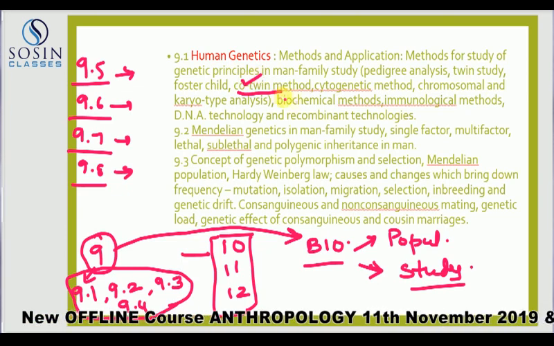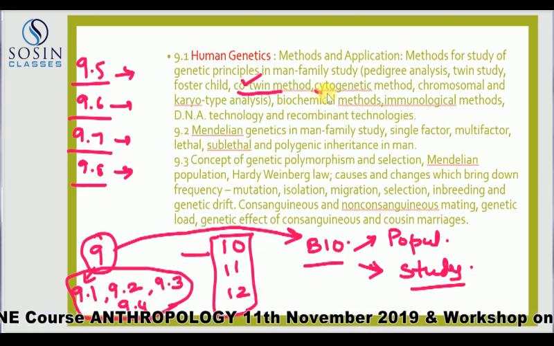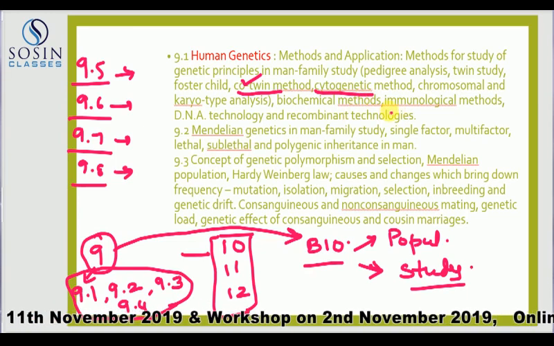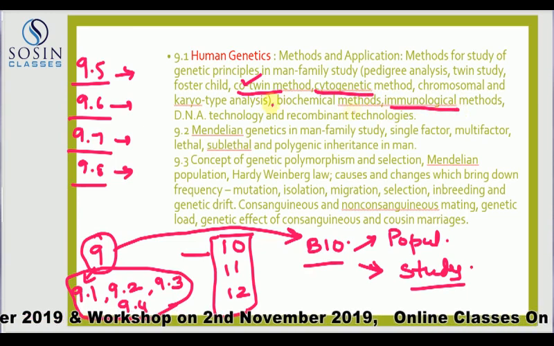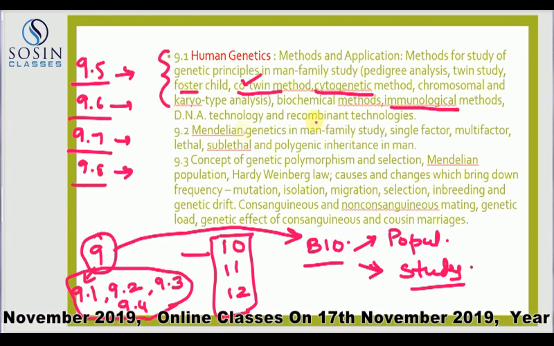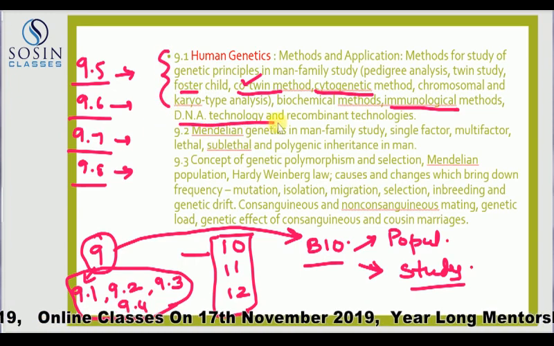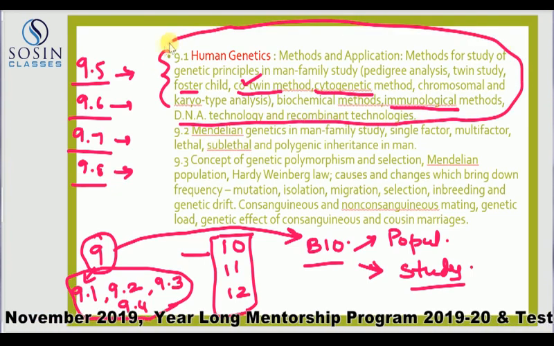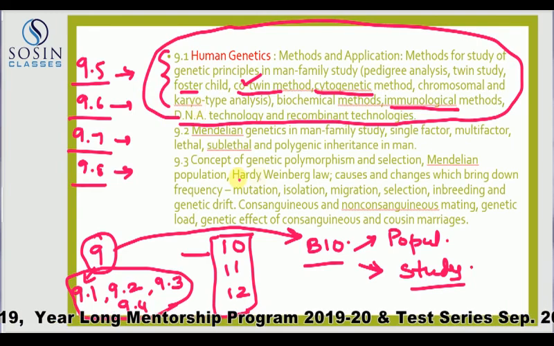For example, twin studies are there, or perhaps chromosomal studies, cytogenetic studies, or perhaps immunological studies, foster child studies. So how these can explain the inheritance of characteristics in humans forms the crux of this particular topic.